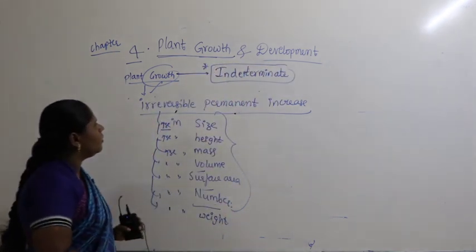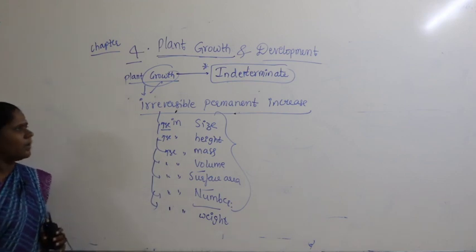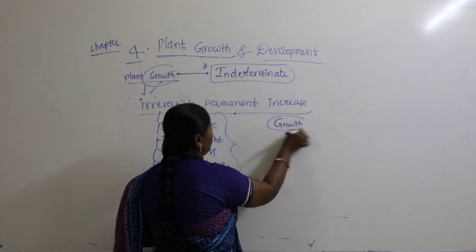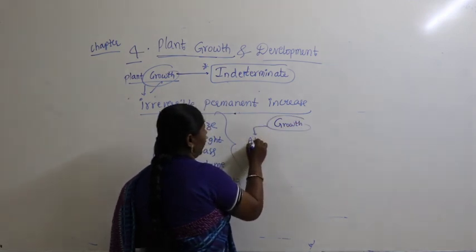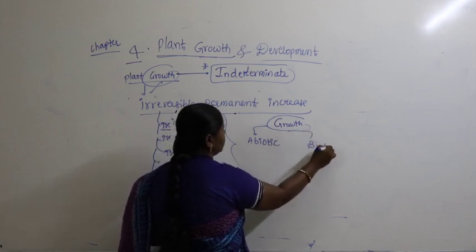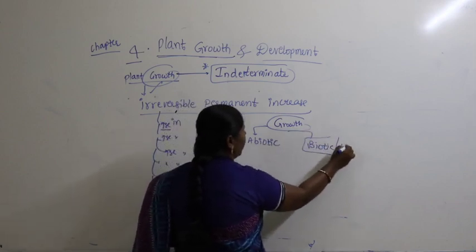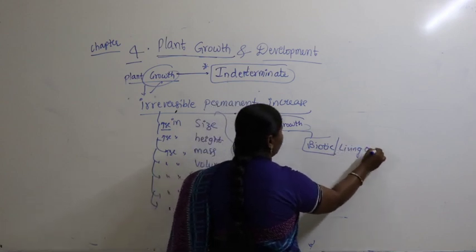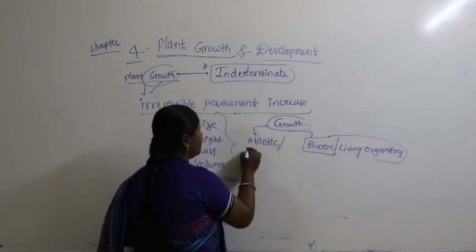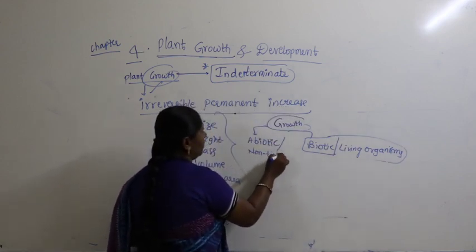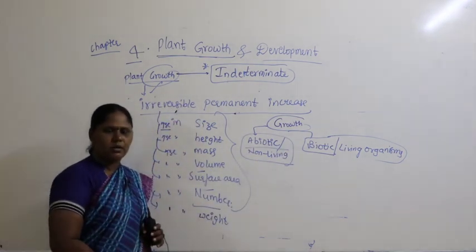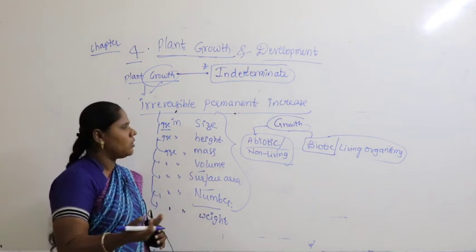What did you study about growth earlier? Guys, you know it very well. So, here the growth, if you take abiotic components and biotic components. What are biotic components meaning? Living organisms. Abiotic components meaning non-living components. Okay, abiotic means non-living components, biotic means living components.